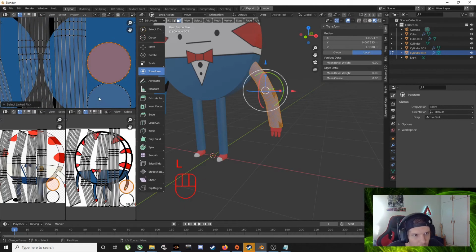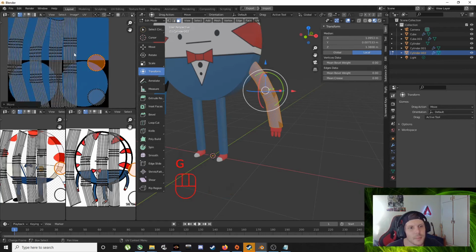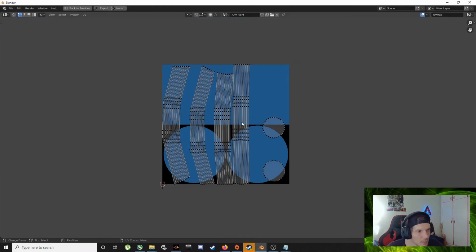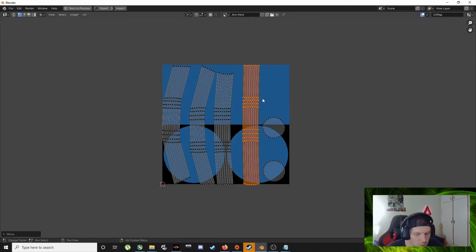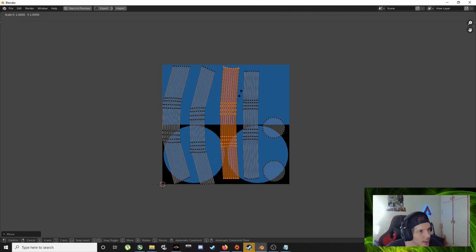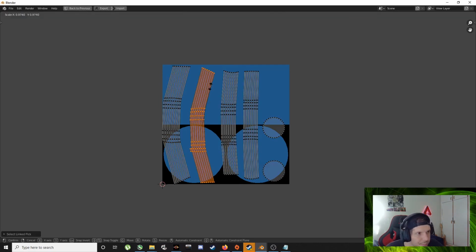Select, G it away, double A, L, G. Okay, and we might as well, while we're here, just move them away from each other a bit, just to avoid any possible problems. Because I had problems the last time. And at the end of all the painting, if you try to move the UVs, everything's messed up.